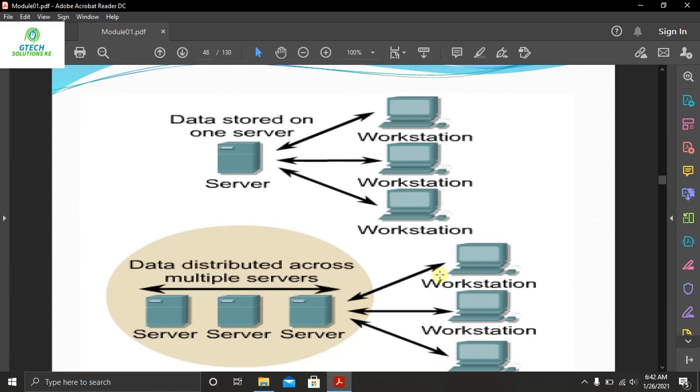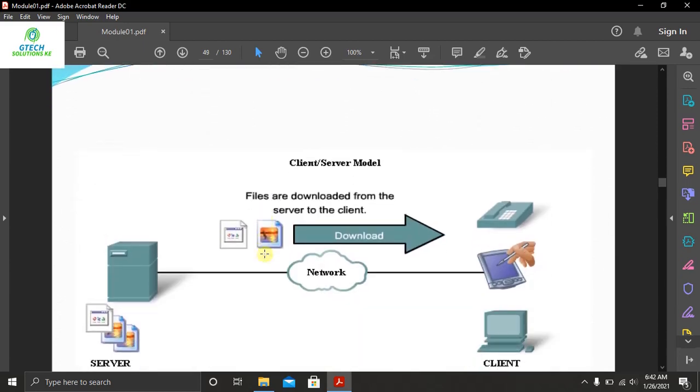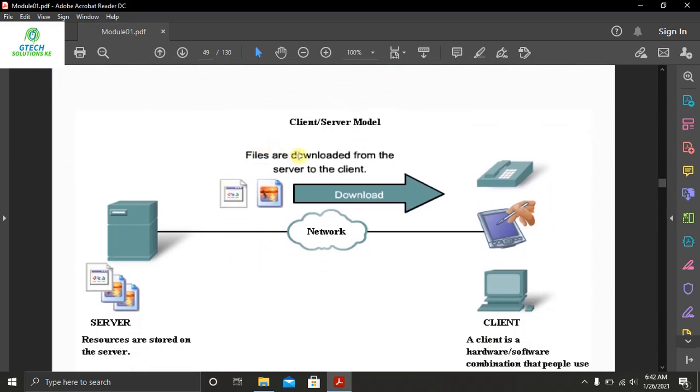In this case, files are downloaded from the server to the client. For example, if you go to YouTube and download a video, you act as a client downloading the file from the internet. The server, in this case the YouTube server, acts like a resource store where you can request anything that you wish to have.